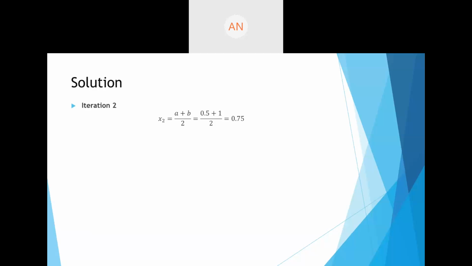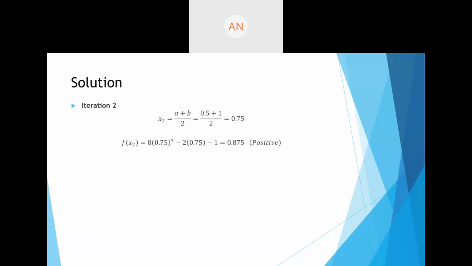Alright, understand the difference. We are looking for values of x. We are just using functional values of x as a point or as a reference whether our roots are correct or not. Right, so if I look at the functional value at 0.75, I get 0.875, which is positive.